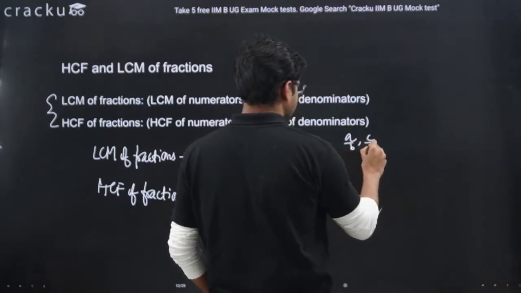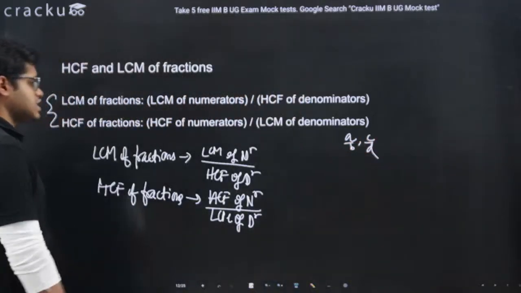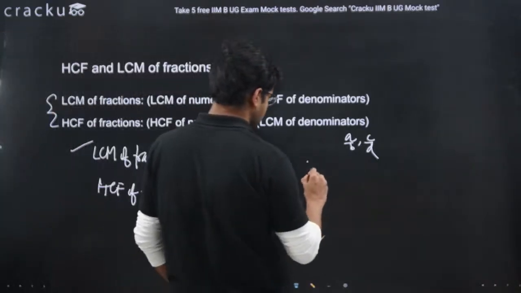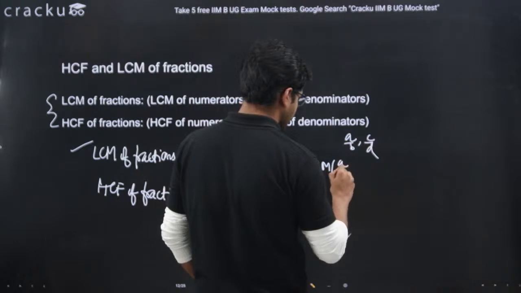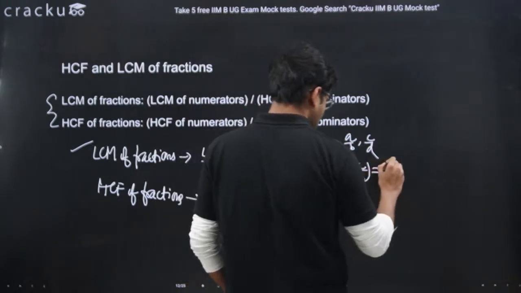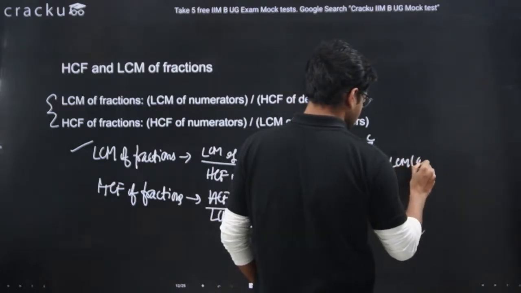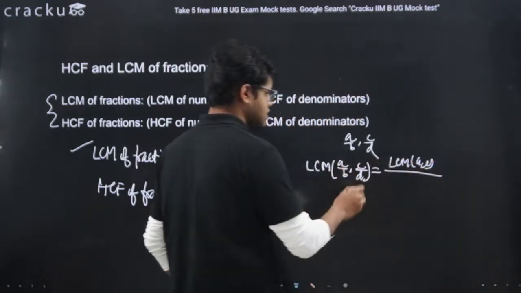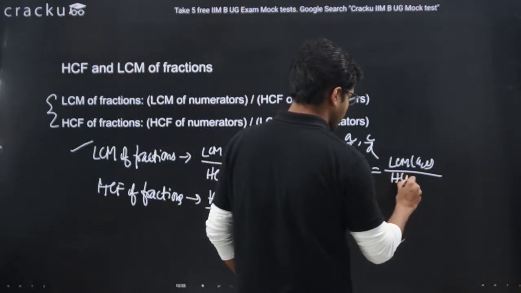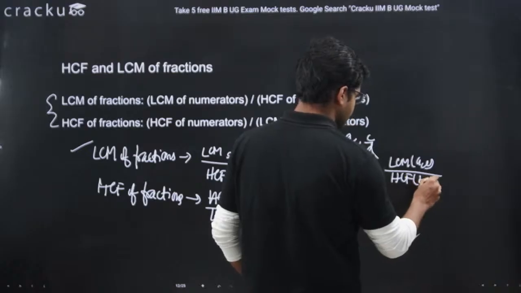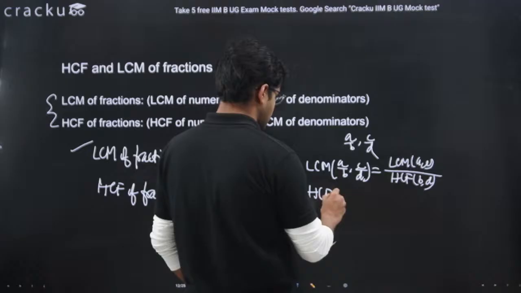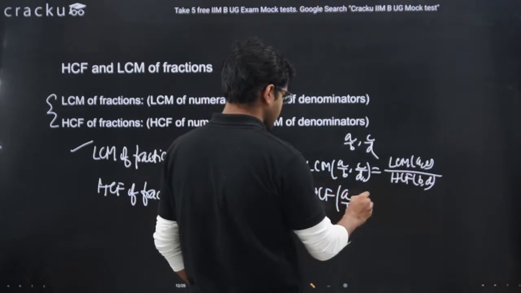Let us say the fractions are a by b and c by d. What is the meaning of the LCM of fractions? It means the LCM of a by b and c by d. LCM of a by b, comma, c by d is equal to LCM of a comma c, where a and c are the numerators, divided by HCF of b comma d, where b and d are the denominators. Similarly, what will be the HCF of a by b and c by d?